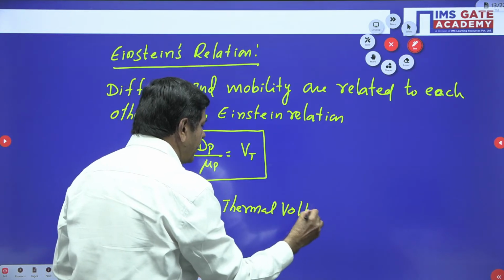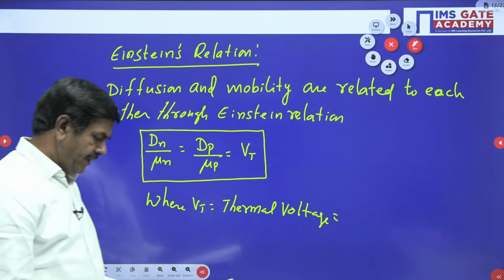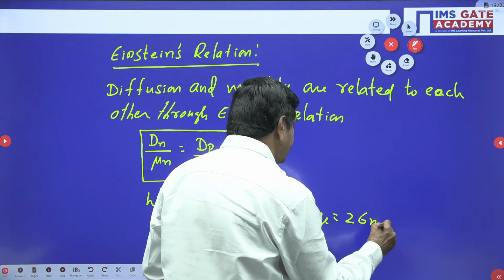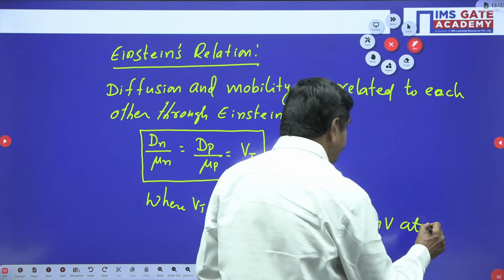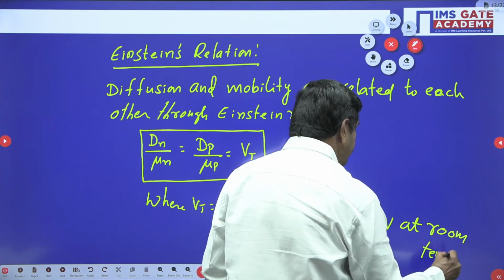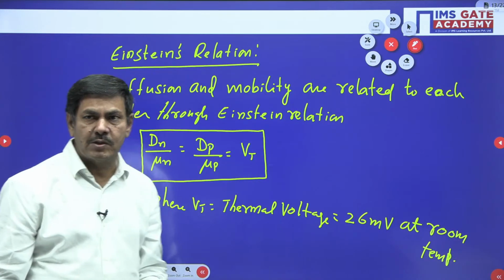This thermal voltage is equal to how much? 26 millivolts. Generally we are going to use 26 millivolts. It is taken at room temperature. Around 300 Kelvin you will get 26 millivolts.